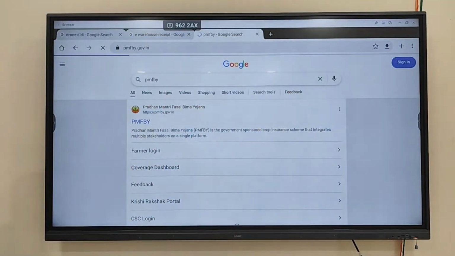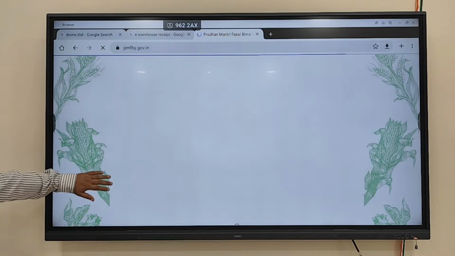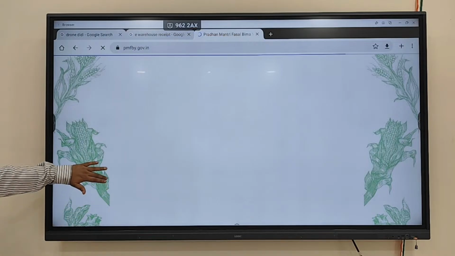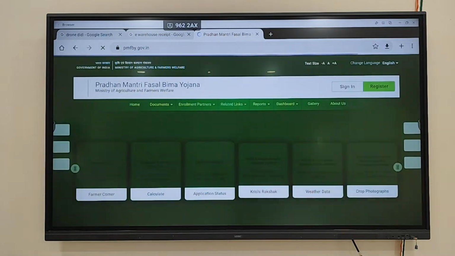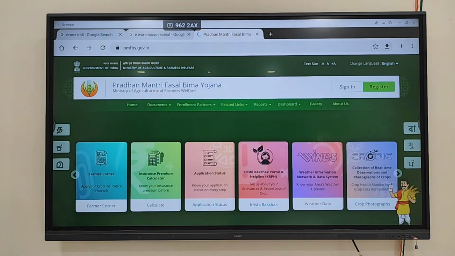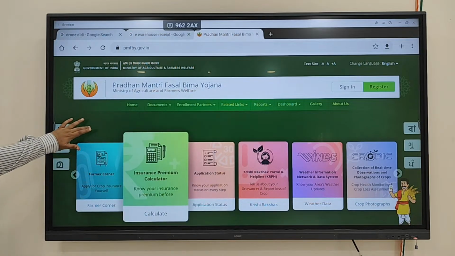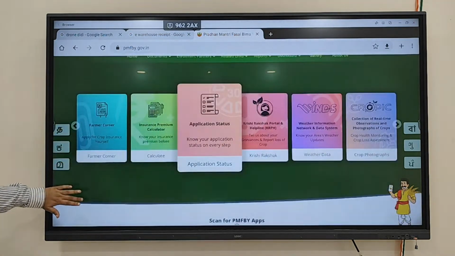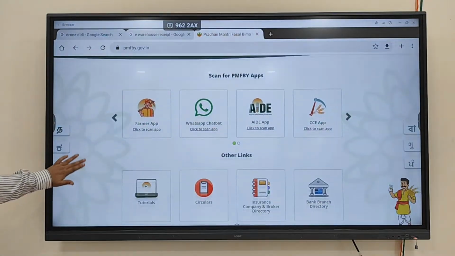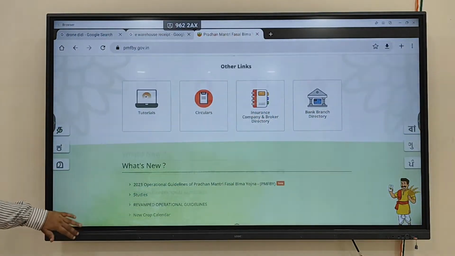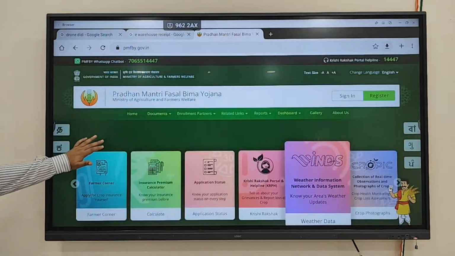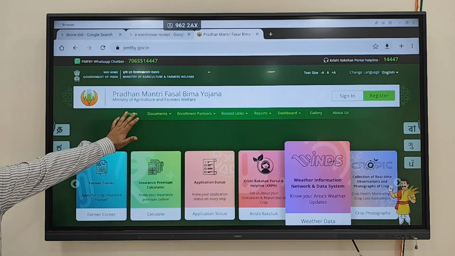which Yojana? PM Fasal Bima Yojana. What is Fasal? Fasal means crop. Bima means insurance. So the government is bringing which type of insurance? Crop insurance. Let's say if the crop is damaged due to flood and so on, then the farmers can get certain insurance money, and this is what we call PM Fasal Bima Yojana.